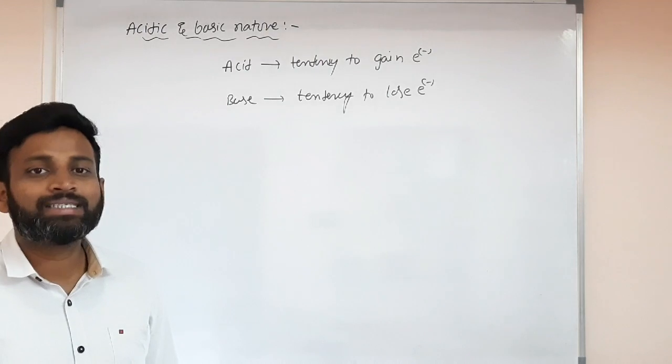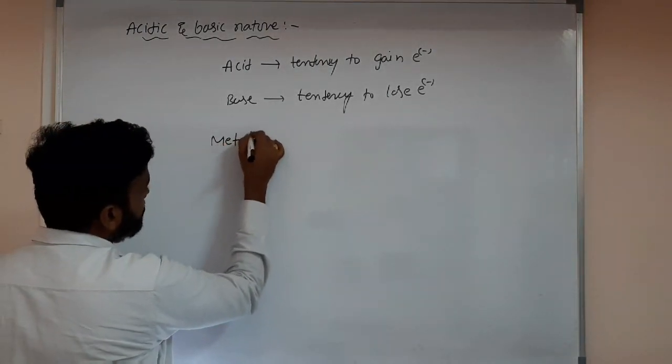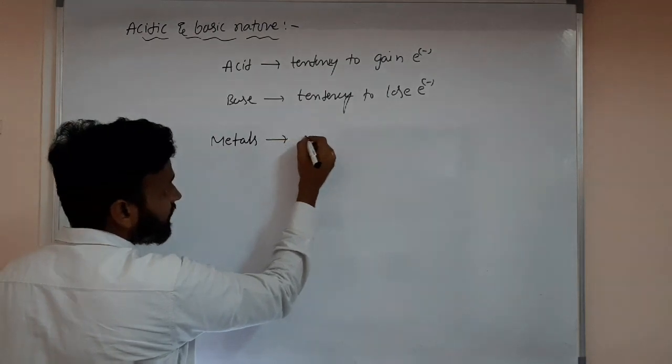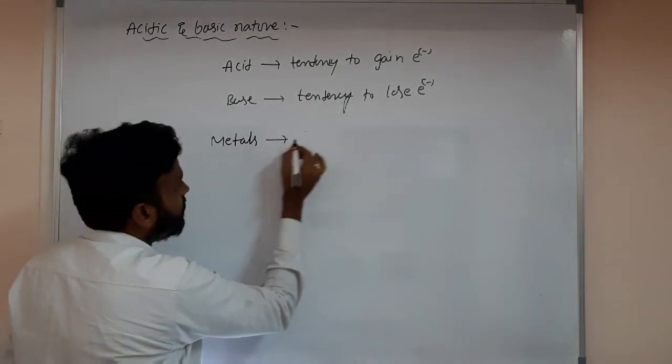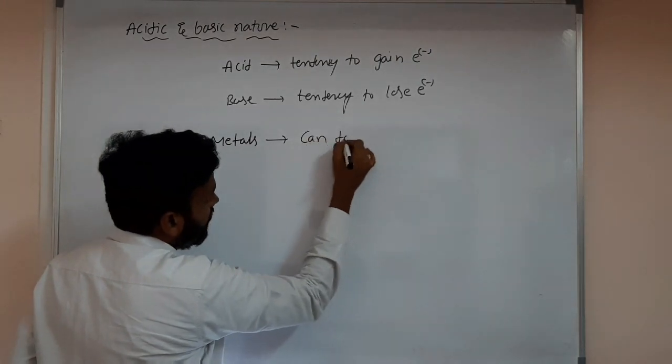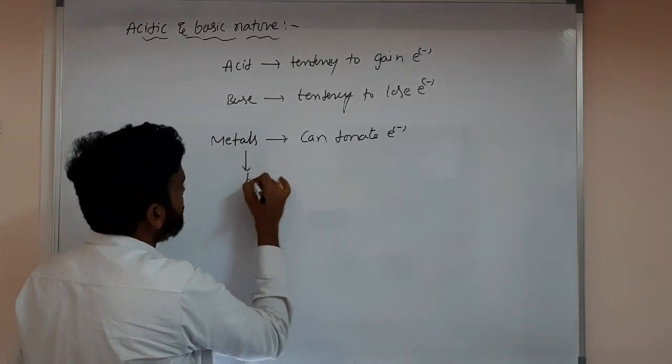That's why metals have basic character, because metals have the tendency to lose electrons. Understanding? So metals can donate electrons. So metals are bases.